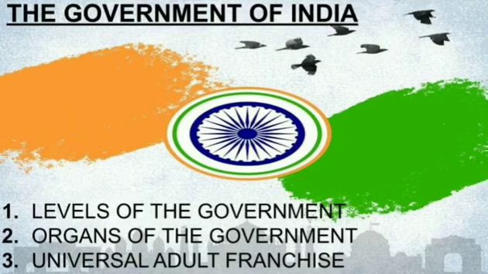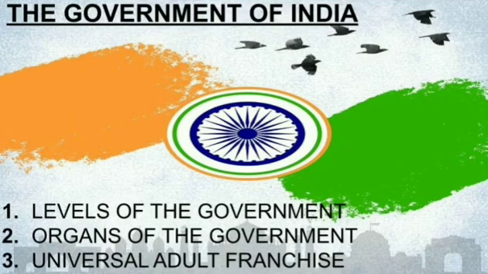Whether rich or poor, whether boy or girl, whether belonging to any caste, whether belonging to a village or a city, every citizen of India who is above the age of 18 years can get this right of casting a vote, and we should always give our vote to the most responsible person who is standing in the election. So that is called as what? Universal adult franchise. Remember properly the word universal adult franchise.